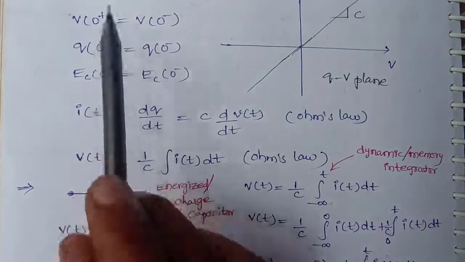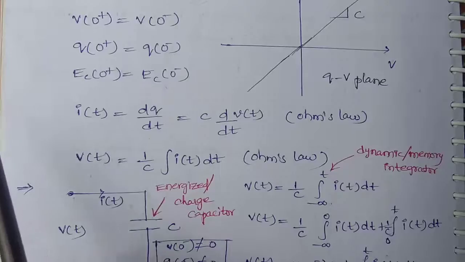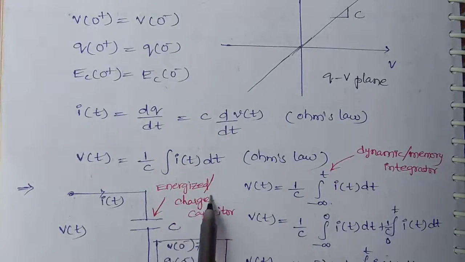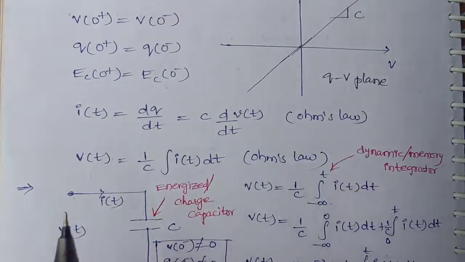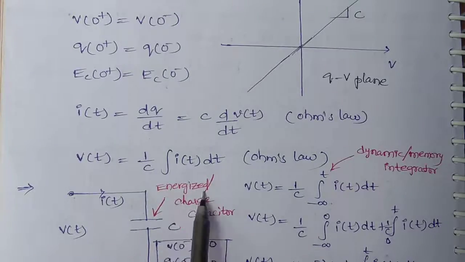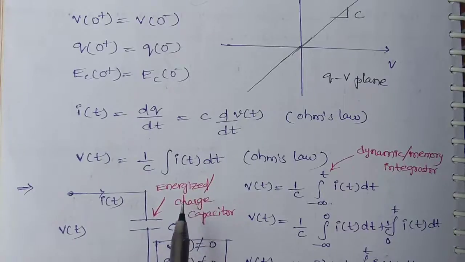Okay, now come to the types of capacitor. Basically we have two types of capacitor. First one is energized capacitor and second one is unenergized capacitor.